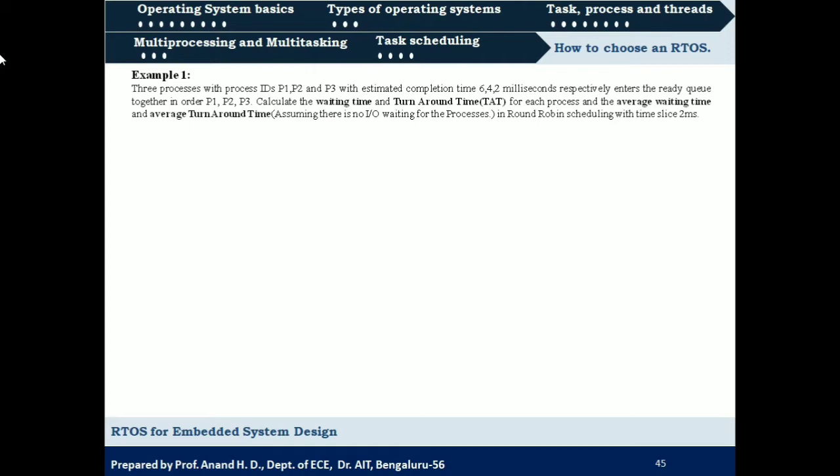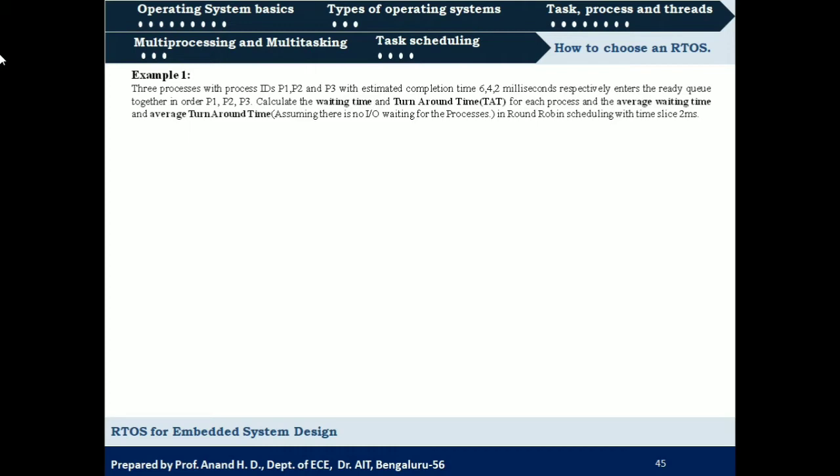We need to calculate the waiting time, turnaround time and their average values by the round robin scheduling algorithm with a time slice of 2 milliseconds. So each process will be allowed to execute for a fixed time slice of 2 milliseconds.